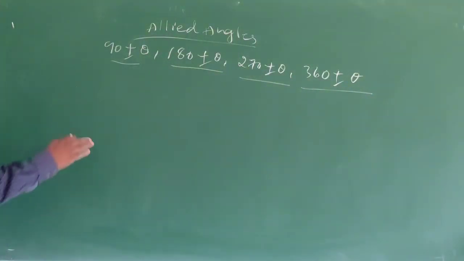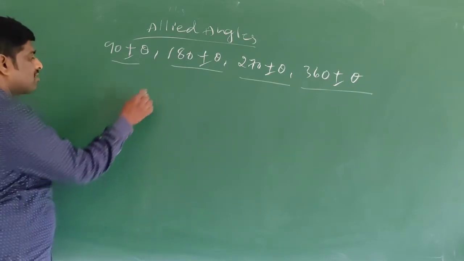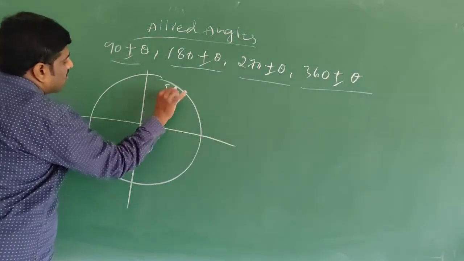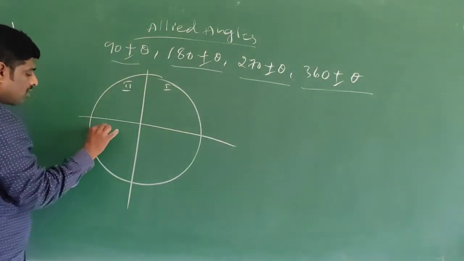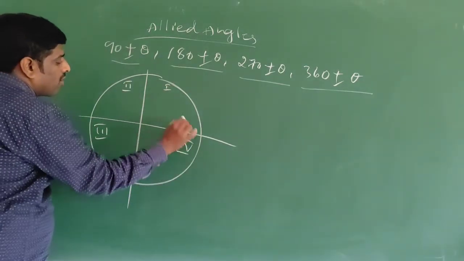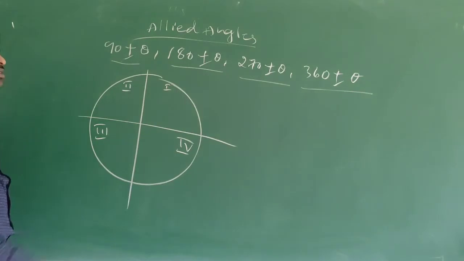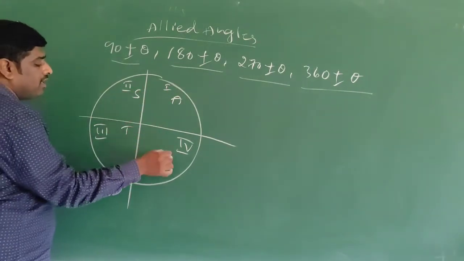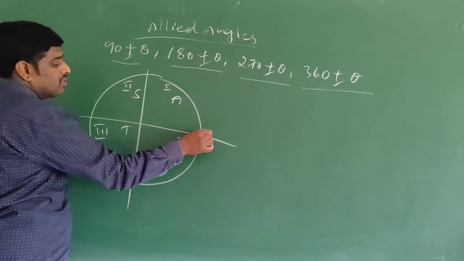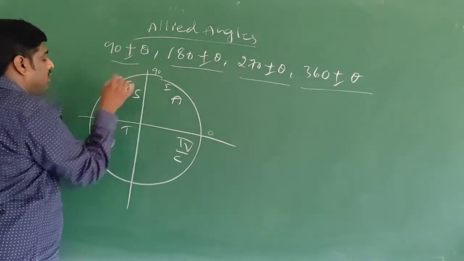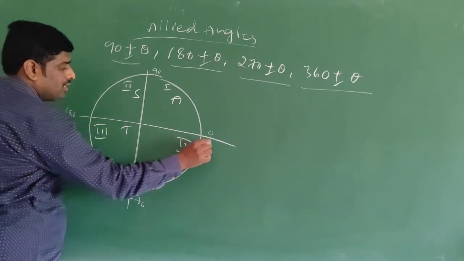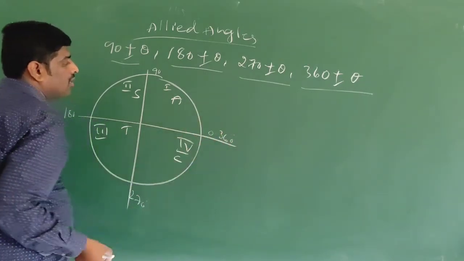Now come to how we can divide the allied angles. Observe here: this is the first quadrant, second quadrant, third quadrant, fourth quadrant. Already I told the ASTC rule, that is all students taking coffee. That is 0 degree, 90 degree, 180 degree, 270 degree, 360 degree.